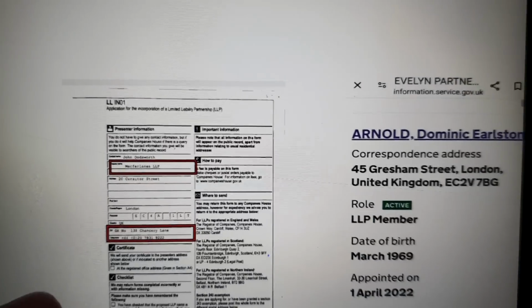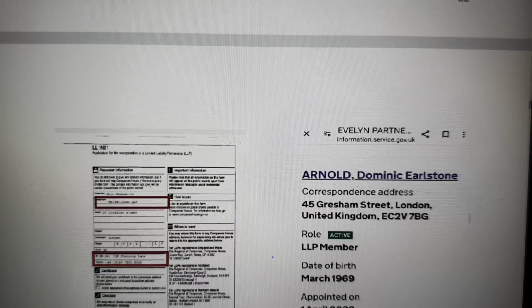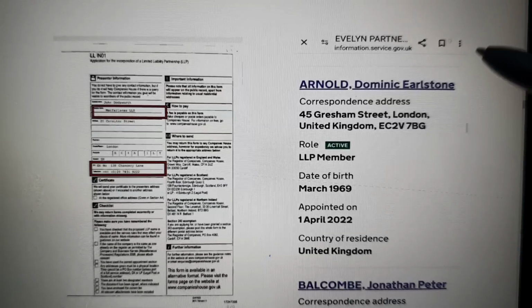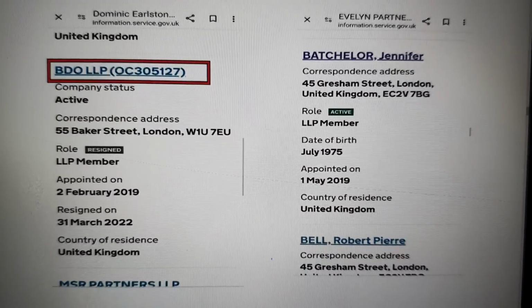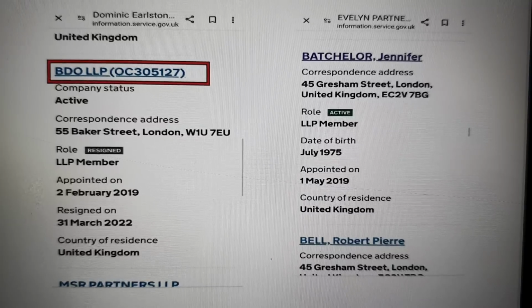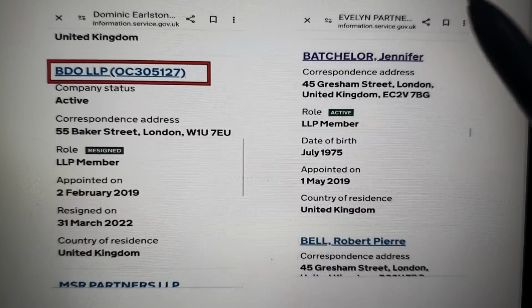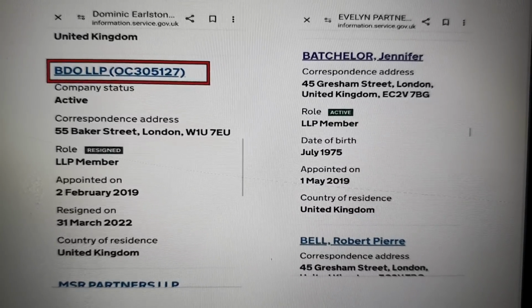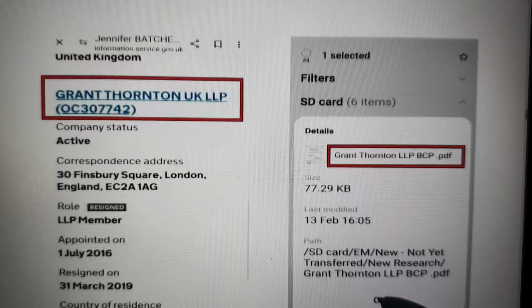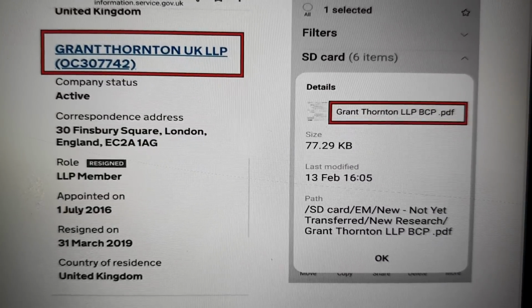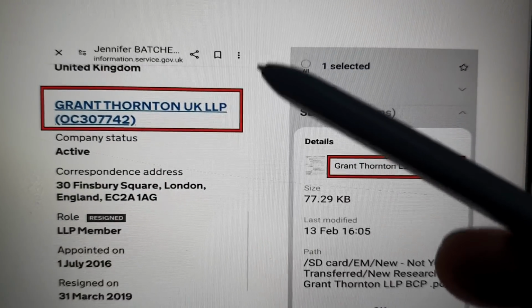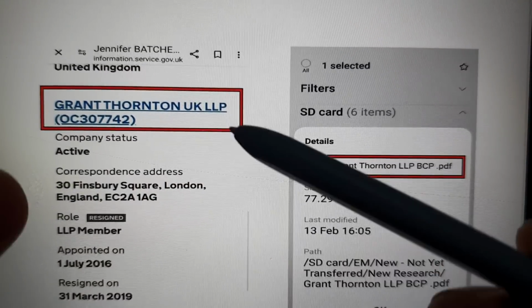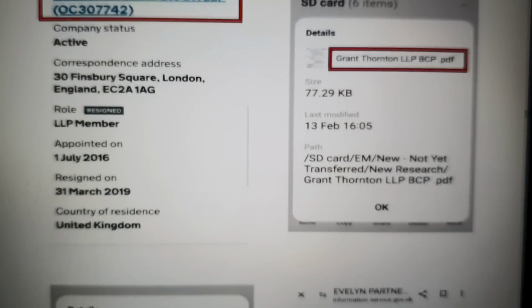So now looking within Evelyn Partners, we're going into a different person record and you can see that BDO LLP is in there. That features throughout the fraud. To a different person within Evelyn Partners LLP, and that links through to Grant Thornton UK LLP. You can tell because it's the same name at the top. So we've gone into the person record and they have a financial interest in this company because they're linked.